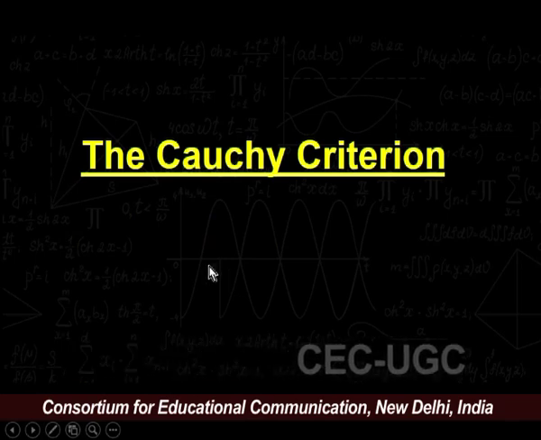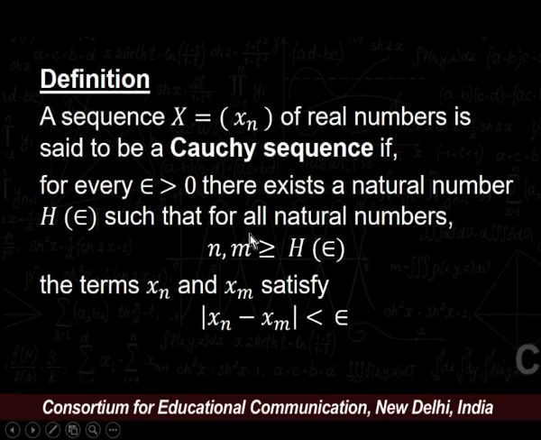Now, the Cauchy criteria. Let us start with the definition of a Cauchy sequence.